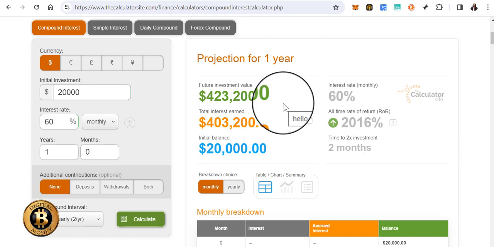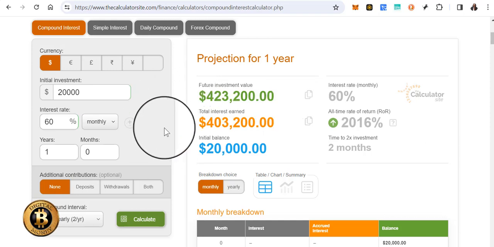I like to do my calculations longhand, meaning pen and paper. That's just the way that I am. But then I will check my math by coming here and putting the numbers in. Because when I do it by longhand, I'm only calculating on 30 days, and you know there are some months in the year that have more than 30 days. This calculator accounts for all of those days. So you can check and double check.